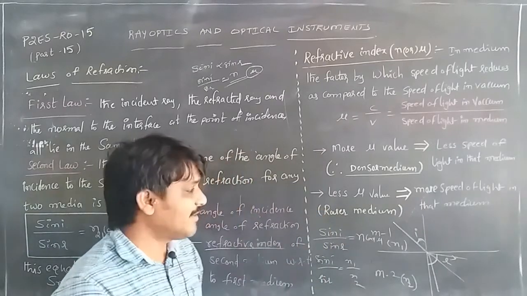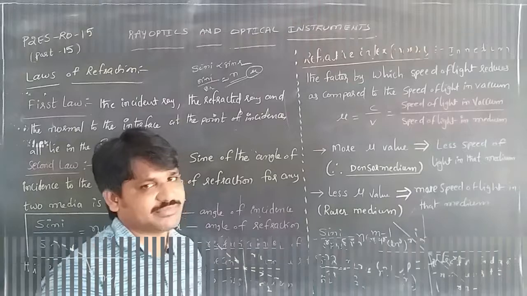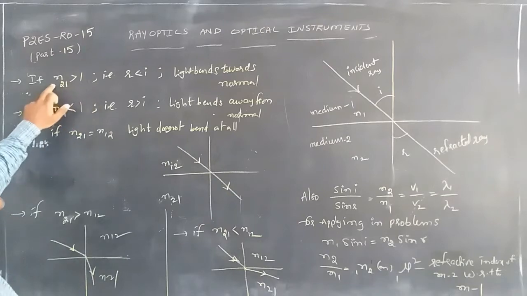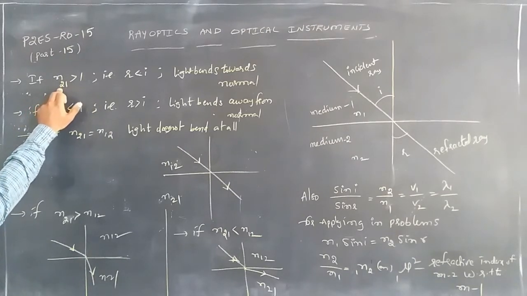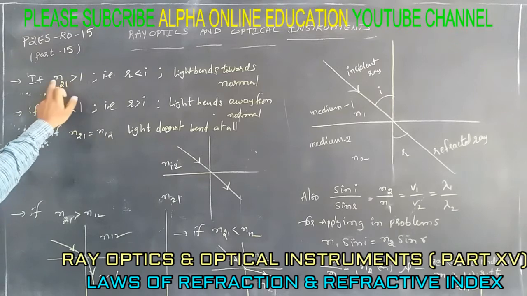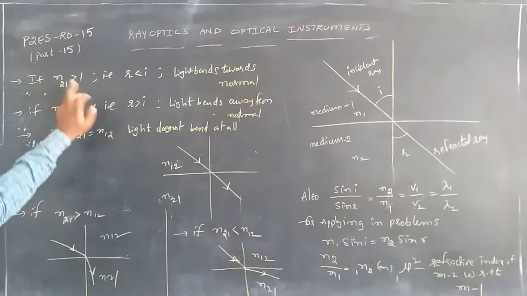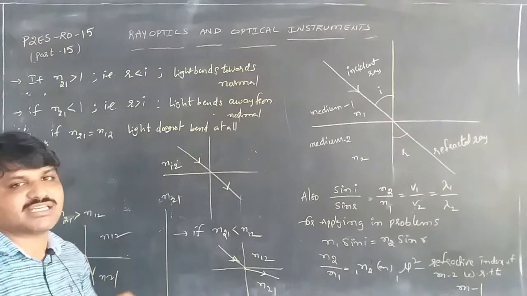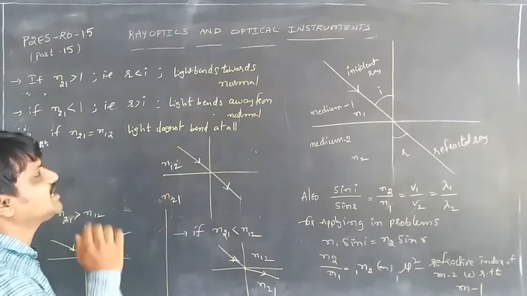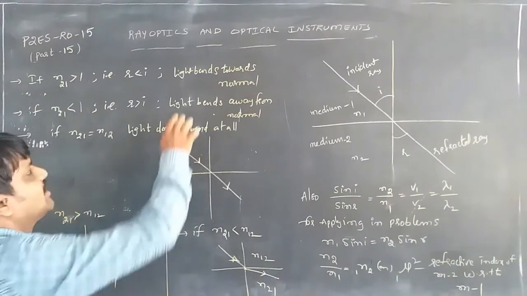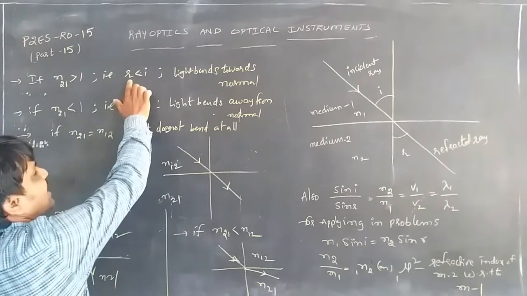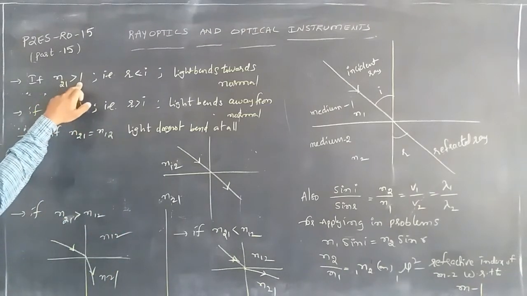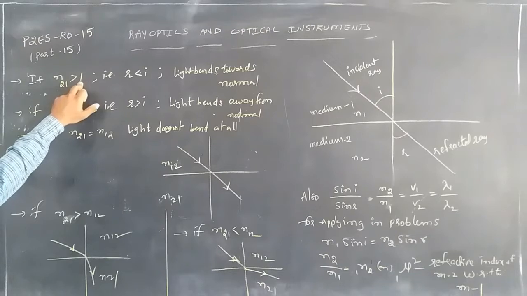Then it is considered a rarer medium. So when applying this to problems, when the refractive index n2 1, the refractive index of the second medium with respect to the first medium, is greater than 1, the refracted ray bends toward the normal when moving from the rarer medium to the denser medium. The angle of refraction is less than the angle of incidence when n2 1 is greater than 1, meaning the refractive index of the second medium is more than 1.